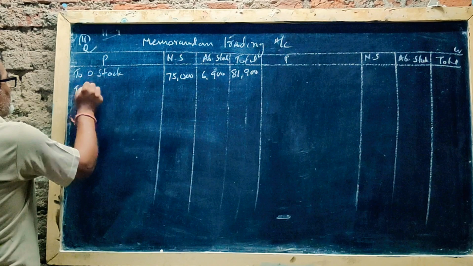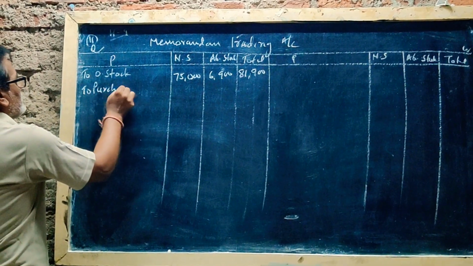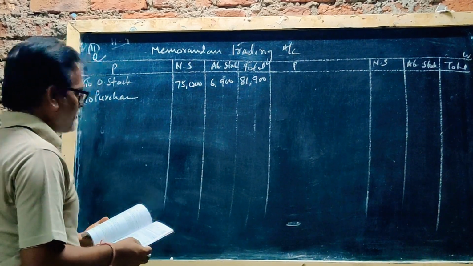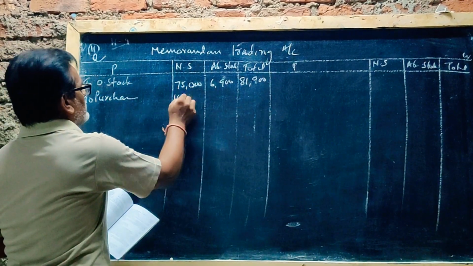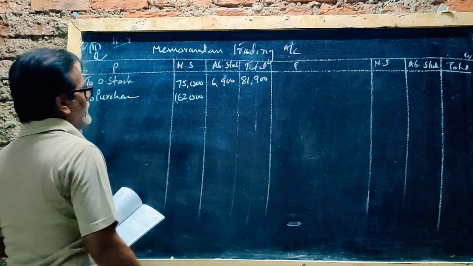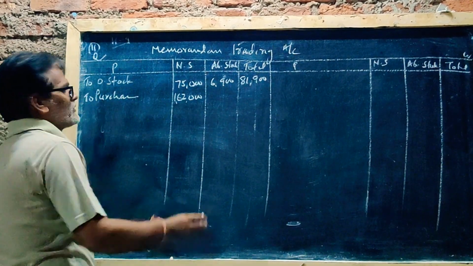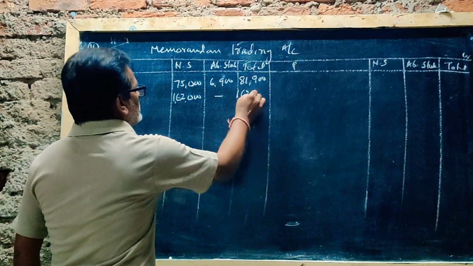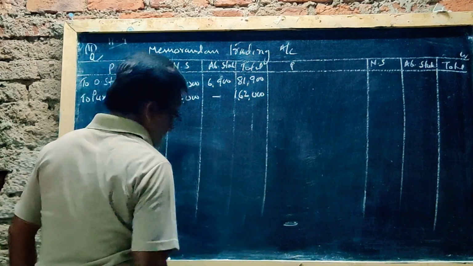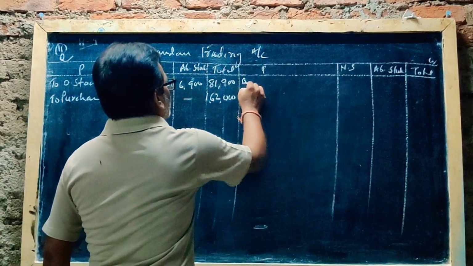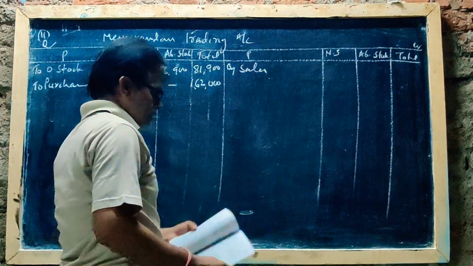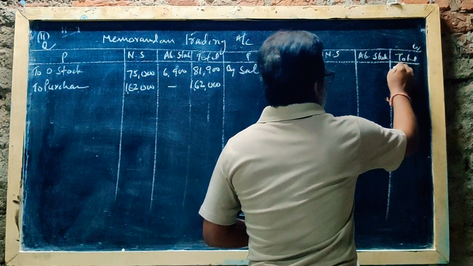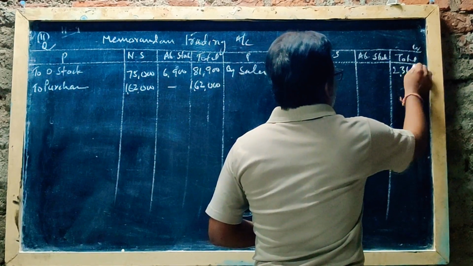To purchase, how much? 1,62,000. Every time you can purchase normal stock only, not abnormal stock. So the dash and total are the same, 1,62,000. By sales, he has given total sales 2,31,200.